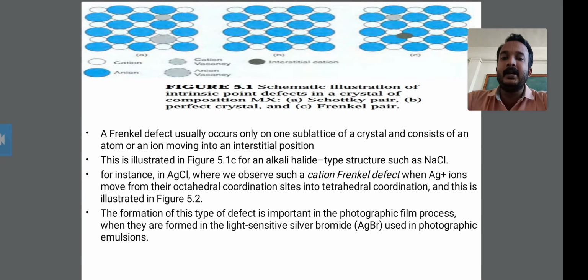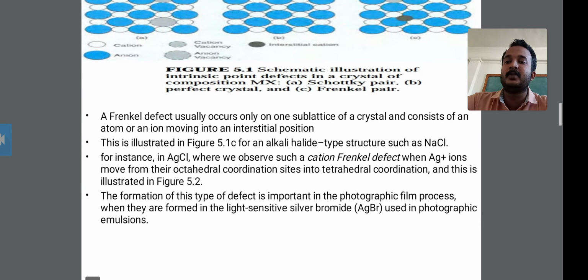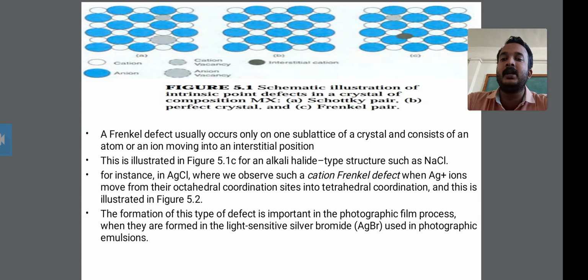It consists of an atom or an ion moving into the interstitial position. Look at this interstitial position, between the two anions.